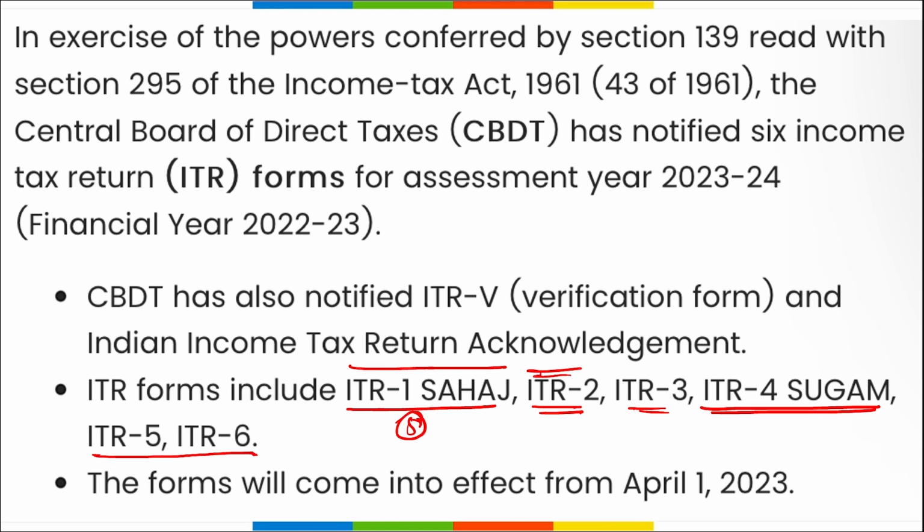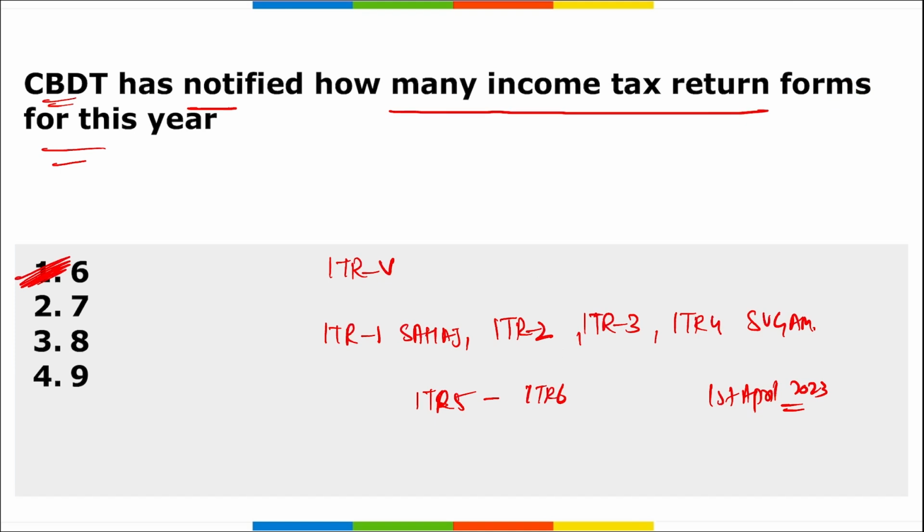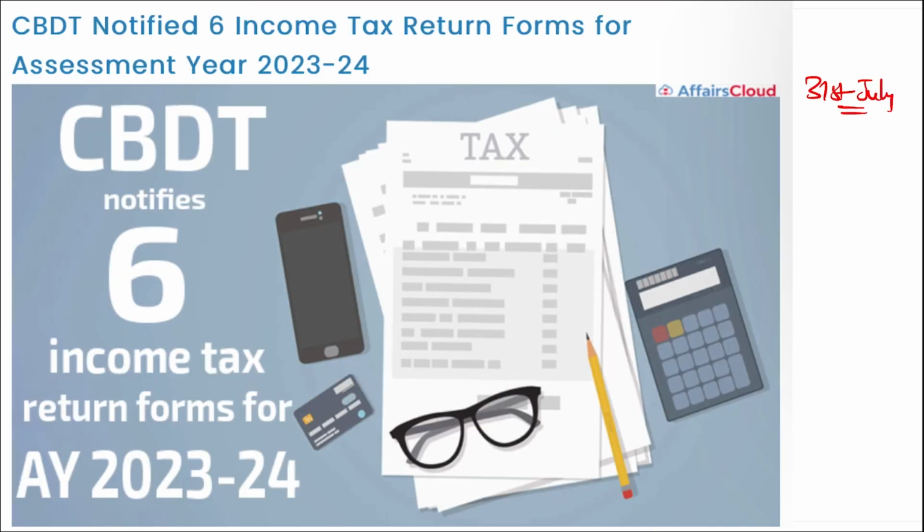So these are some of the new forms that have been launched. Apart from this, remember the due date for individuals for filing income tax return is 31st of July. So till 31st of July you have to file your returns, and December 31 was specified as the due date for belated returns. Alright, so 6 new forms have been launched, and these are the forms that you can talk about.